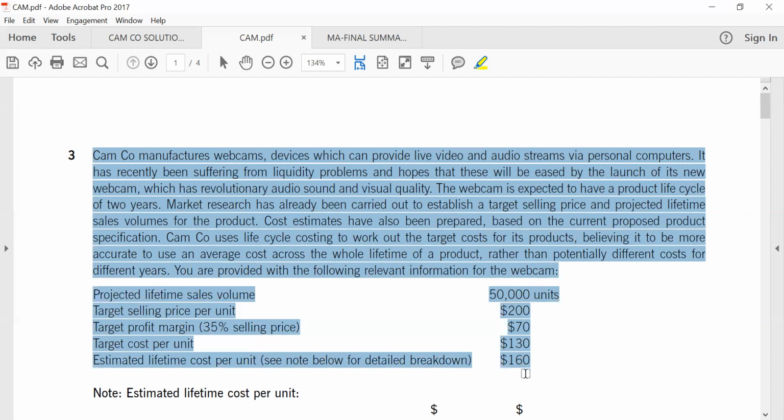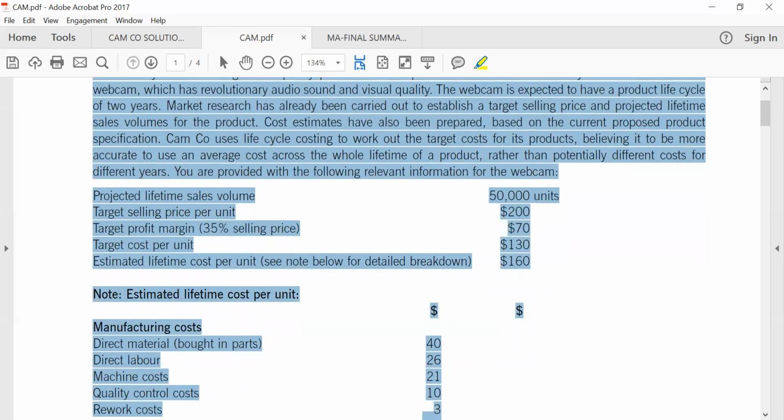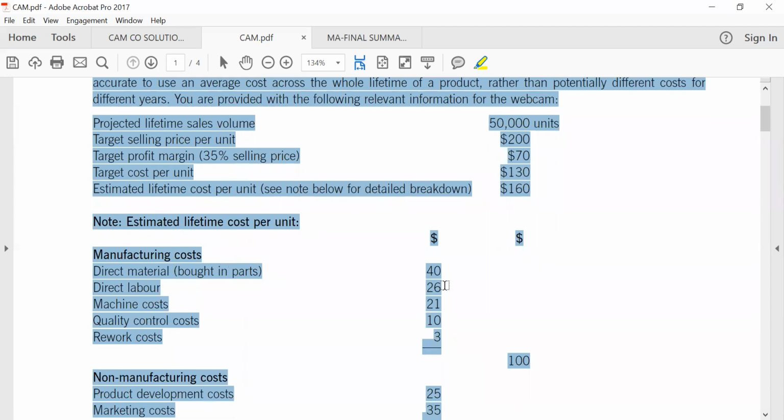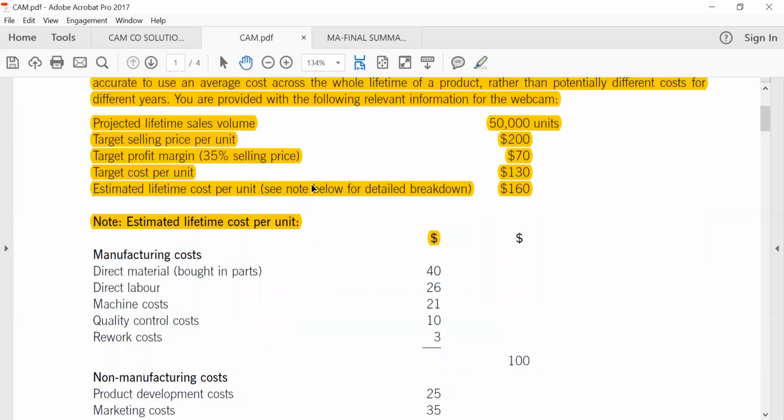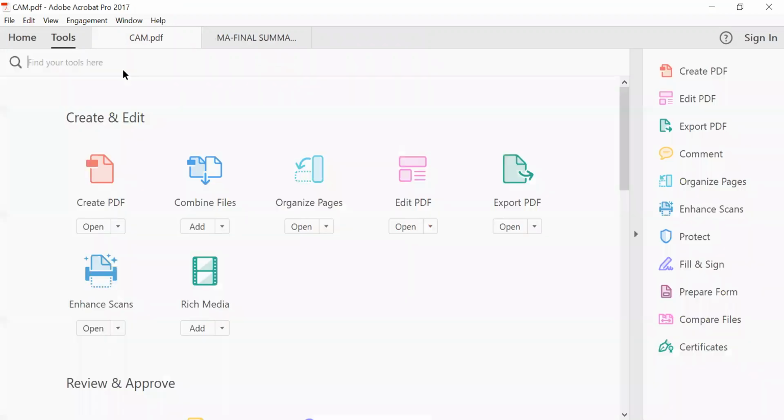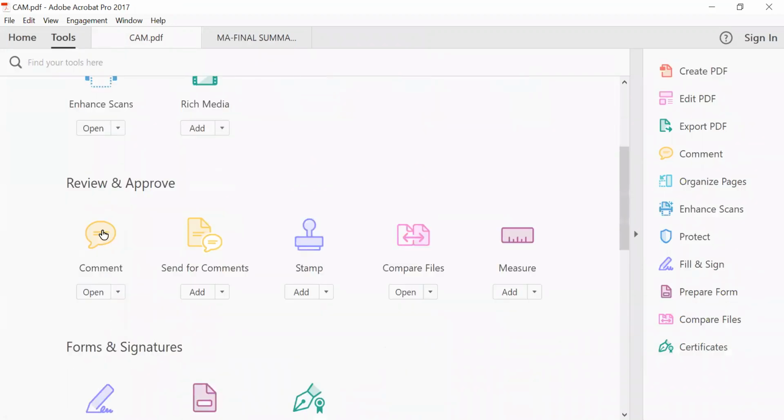Estimated lifetime cost per unit is 160. They say go and see notes, because that is the estimated cost and it is going to change after we consider that footnote. So let's consider that footnote. We have manufacturing costs, with bought-in parts. Let me use some arrows to relate it so that you can see it clearly.